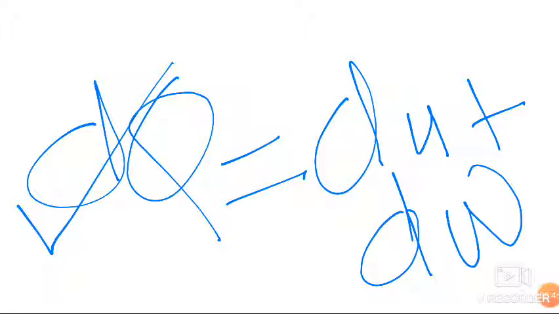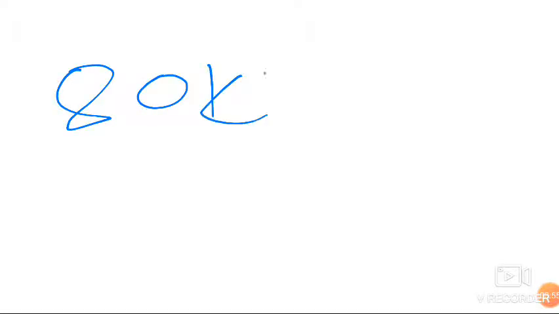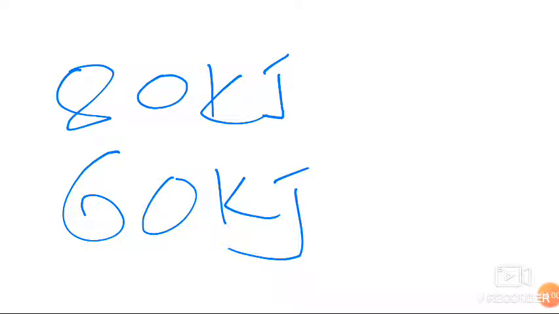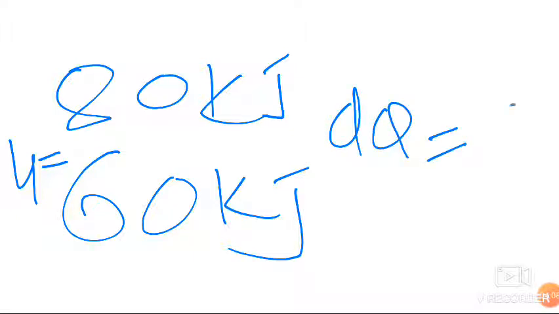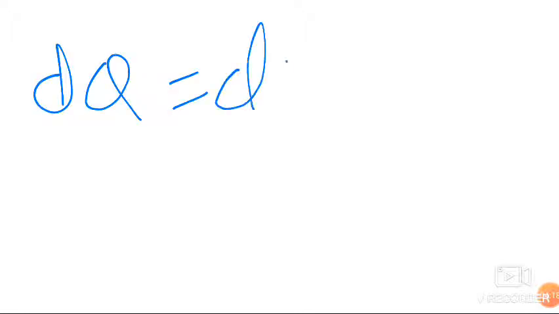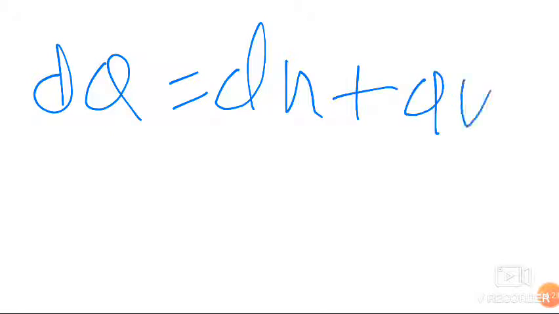Dear friends, let's understand with this example. A system has internal energy, initial 80 kilojoule and final 60 kilojoule. Now the heat supplied is dq equal to 18 kilojoule. Now friends, we apply the first law of thermodynamics for a process, which is dq equal to du plus dw. We are going to find how much work transfer.